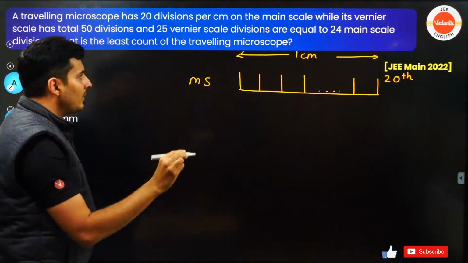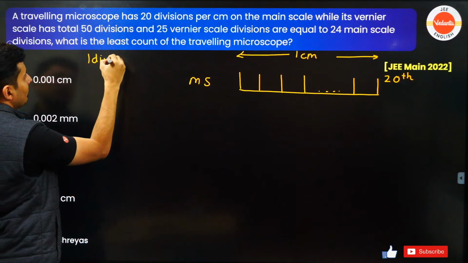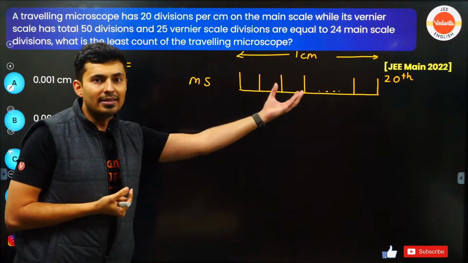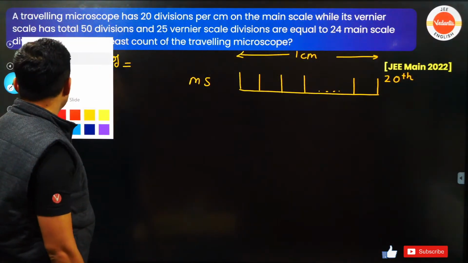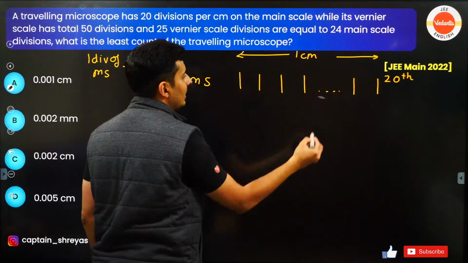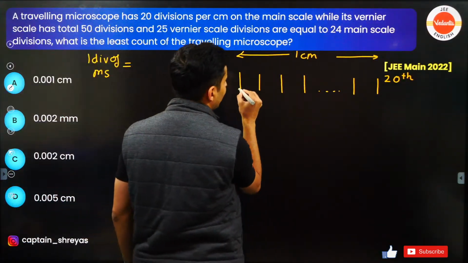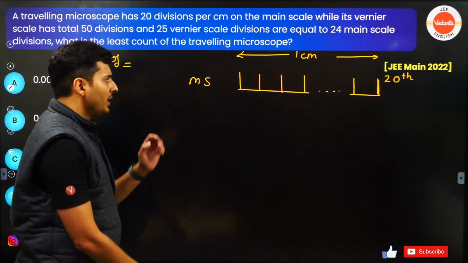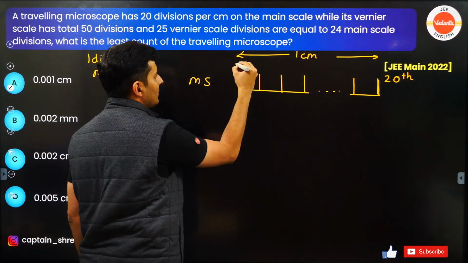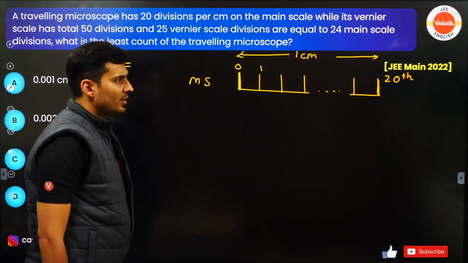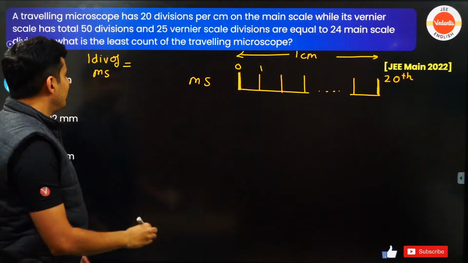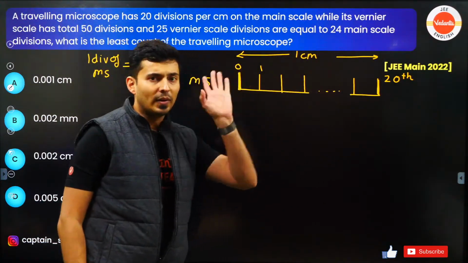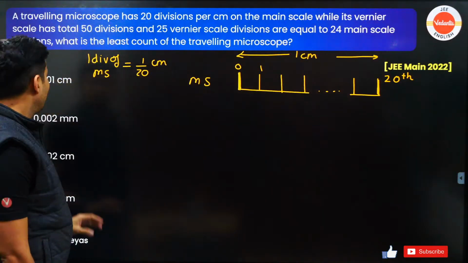Can you guys quickly tell me what is 1 division of main scale? Because I'm going to need this for solving the problem. Quickly think and tell me. I have not yet shown the vernier scale. So this is the 0, this is 1, so on and so forth. This is 20th. 1 by 20, very good. So 1 by 20 centimeter, correct. 1 centimeter divided into 20 parts. That's the length of 1 division of the main scale.